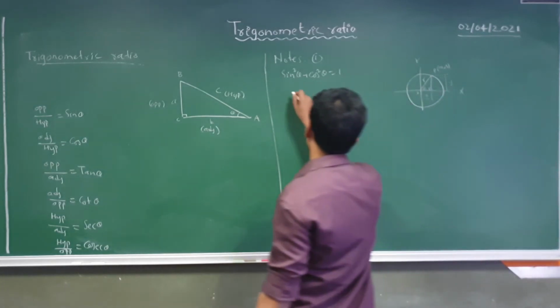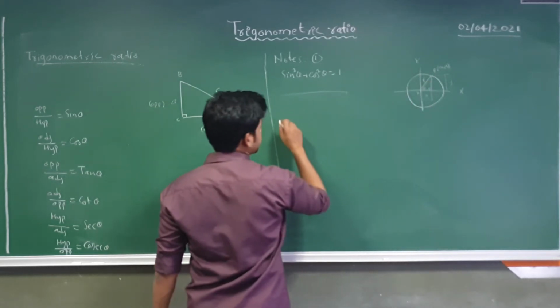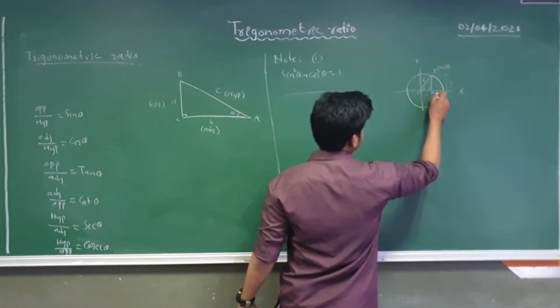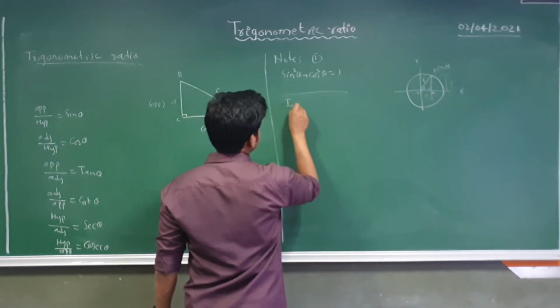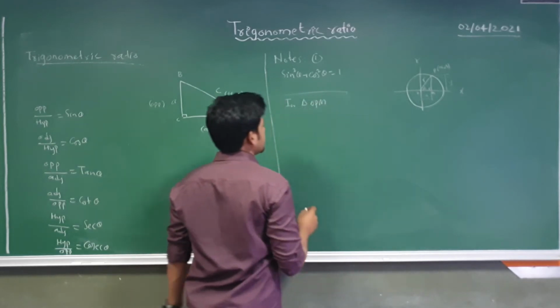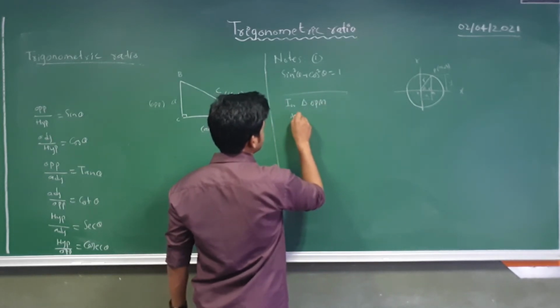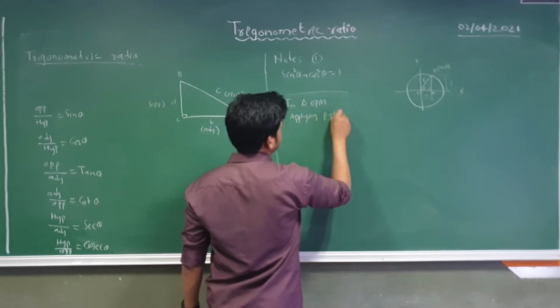Let's suppose this is the point M. So we have a triangle OPM. In triangle OPM, I am applying Pythagoras theorem.